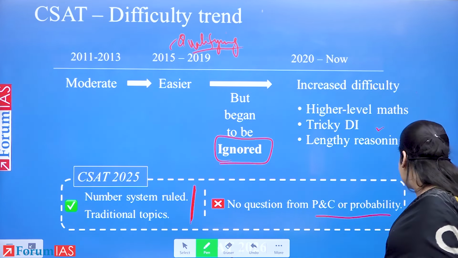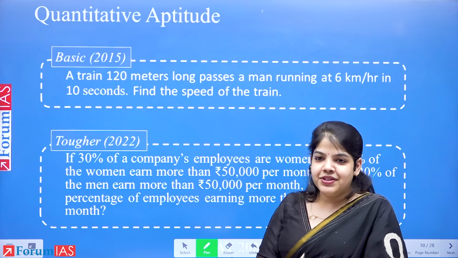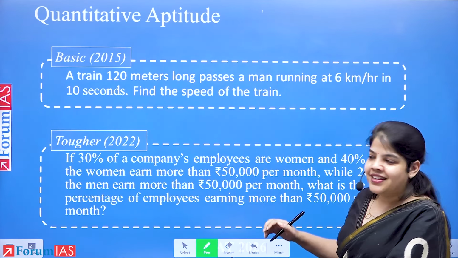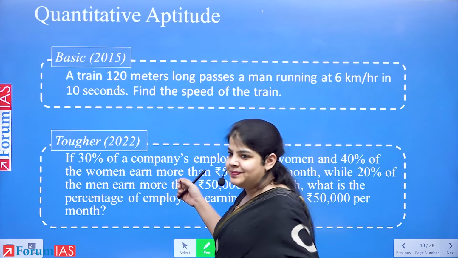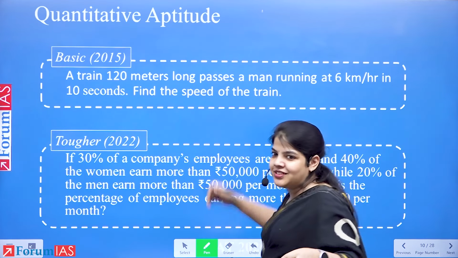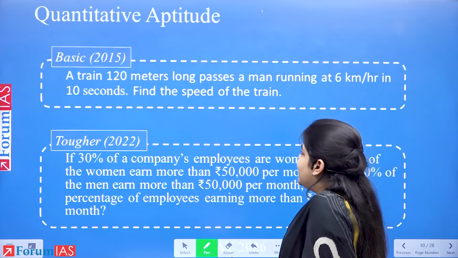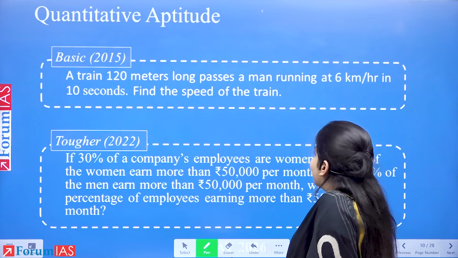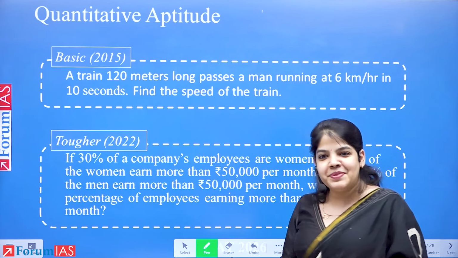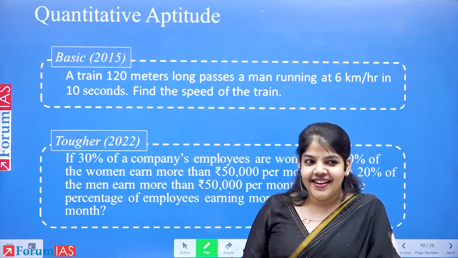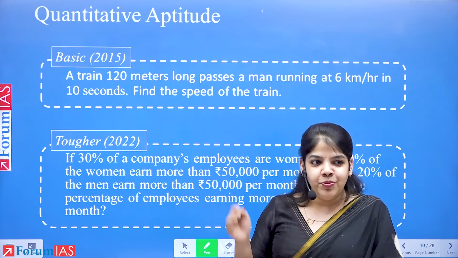Now we'll take a look at the changing pattern of questions and the questions that were asked over the years from one to the other. Quantitative aptitude. As I said, 2015 easier. After 2020 tougher. So 2015, basic question. A train 120 meters long passes a man running at 6 kilometers per hour in 10 seconds. Find the speed of the train. I hope you can see that. It is a simple formula, speed equals distance upon time. We apply this formula and we get the speed of the train. Yes?